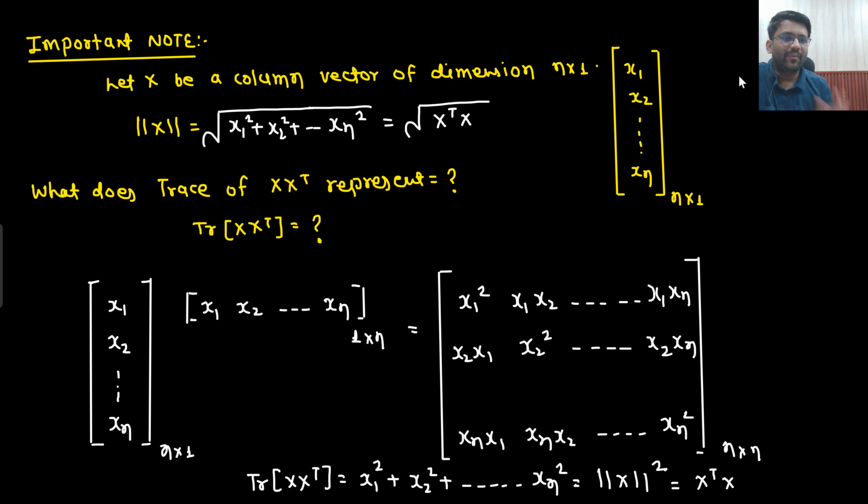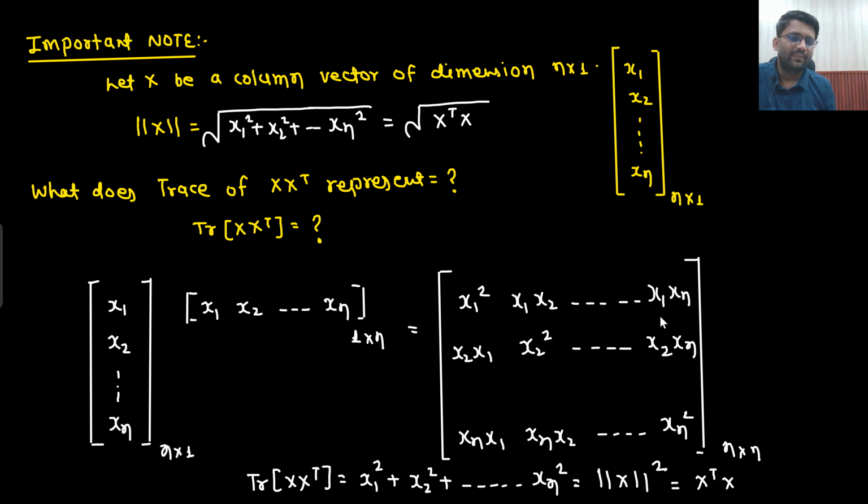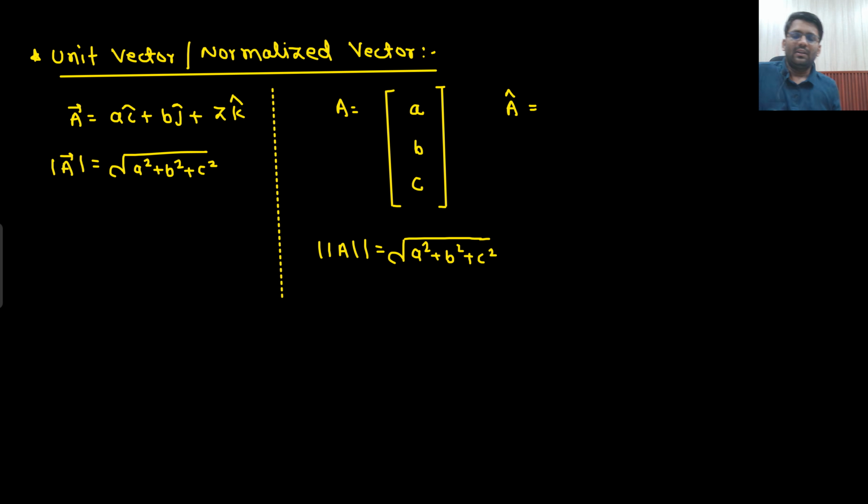Okay, so you should have the temperament of solving in the examination hall. This is the vector and this is the transpose. I will solve it in this manner and I will get to know that yes, it is representing the square of the length. That's it, that would be the answer. Understandable? So nothing you need to remember in this slide and in this slide. Let's go to the next one.